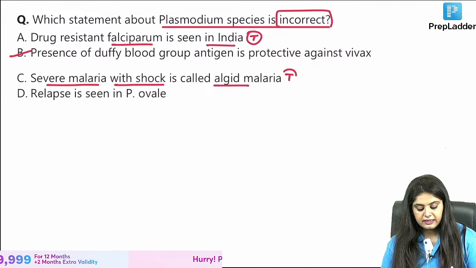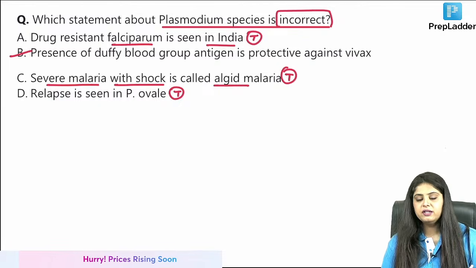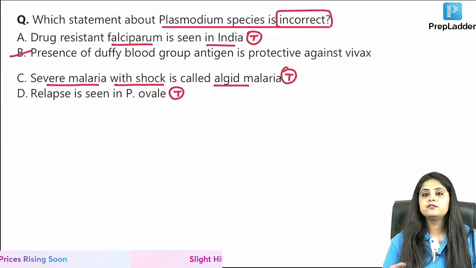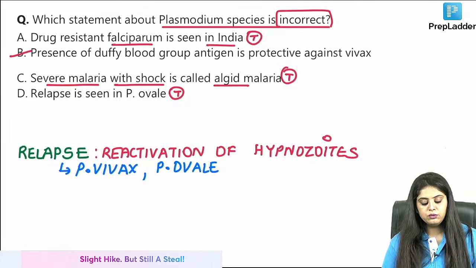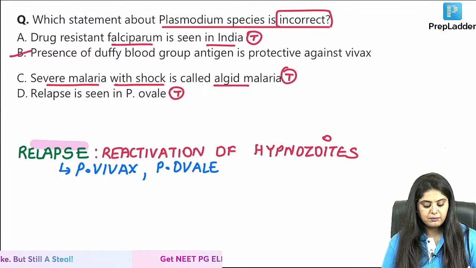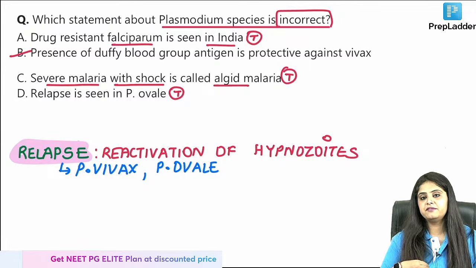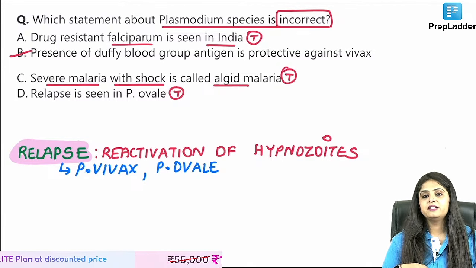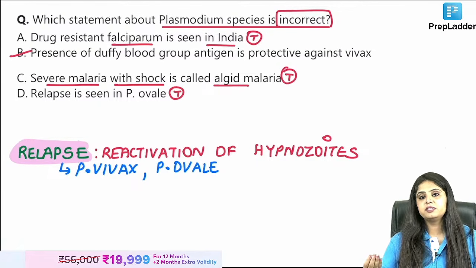तो मतलब ये भी correct है. Relapse is seen with Plasmodium ovale. What is relapse and how is it different from recrudescence? Relapse और recrudescence में क्या फर्क होता है? Relapse का मतलब होता है that let's assume someone had malaria infection, but then that malaria decided that I am a very lazy malaria, तो मैं liver में जाके सो जाता हूँ.